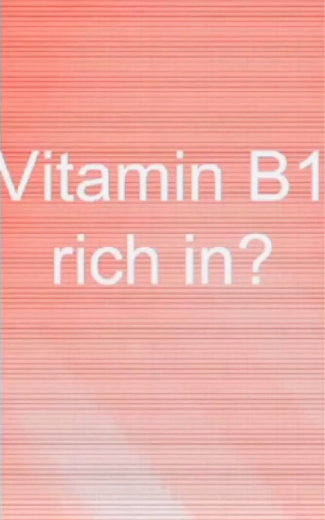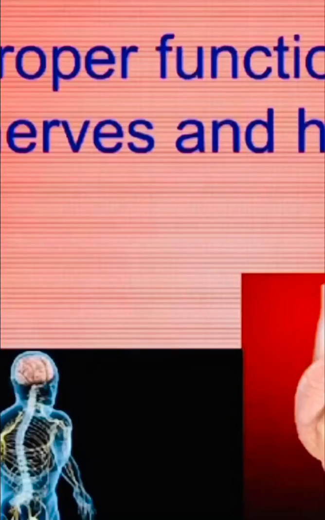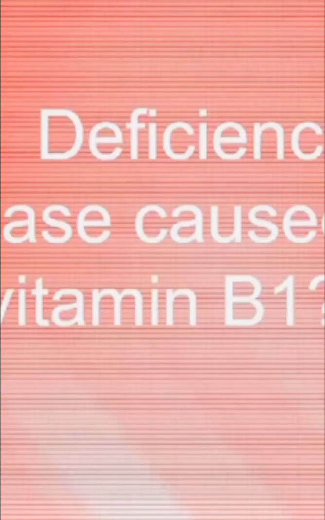Vitamin B1 is rich in milk, fish, meat, cereals. How does vitamin B1 help you? Proper functioning of nerves and heart. Deficiency disease caused by vitamin B1? Beriberi.